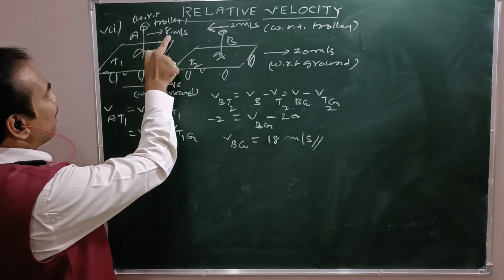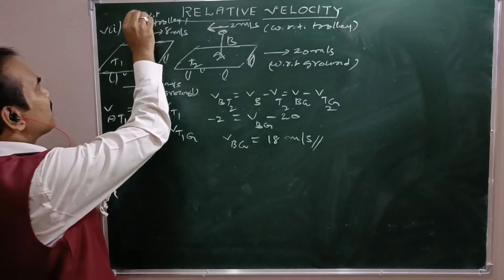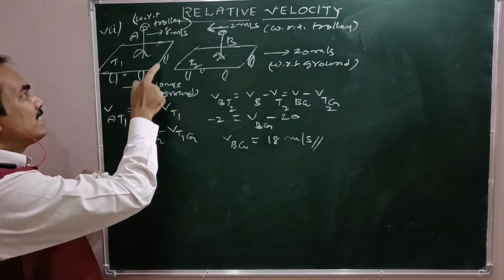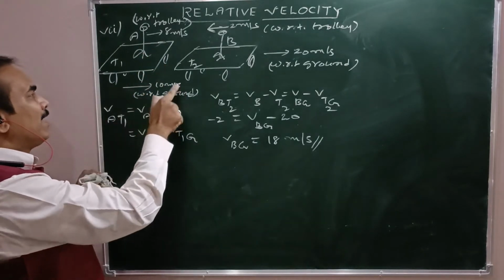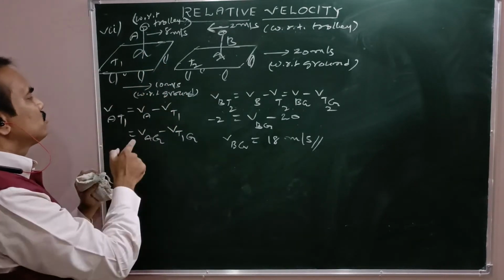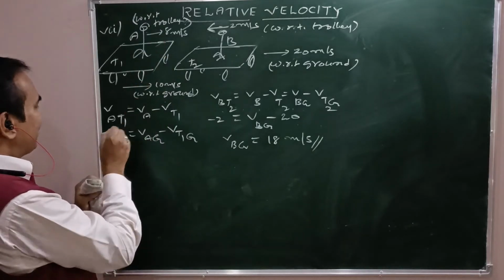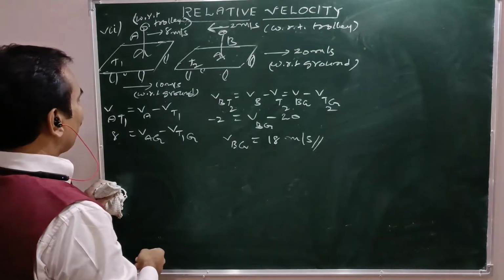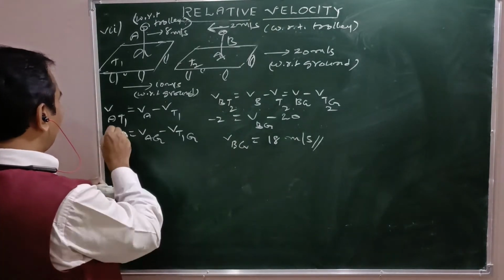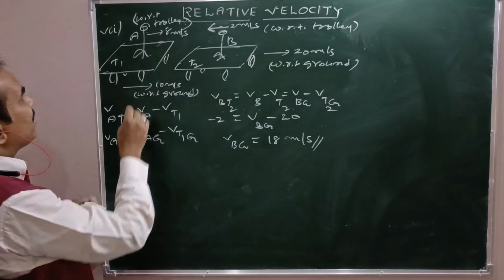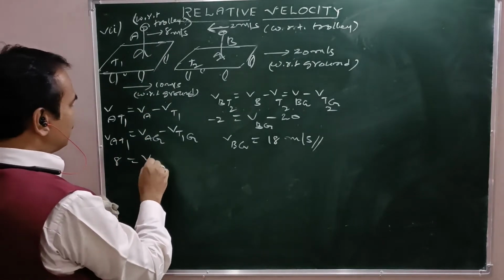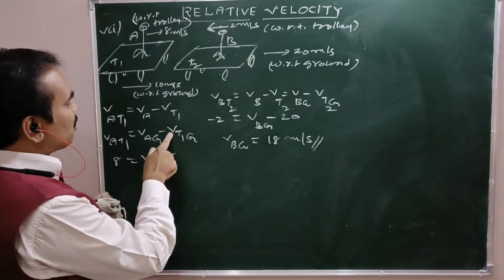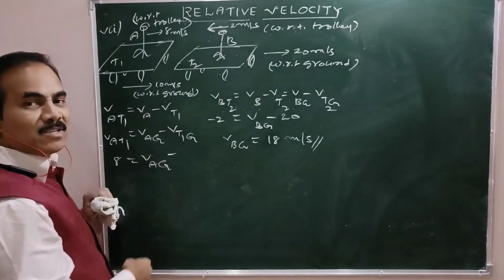Velocity of A with respect to trolley, 8 meter per second, in the same direction as the direction of motion of the trolley. So 8 is positive, plus 8 equals Vag minus Vt1g. So Vat1 is 8, that is Vag unknown minus Vt1g. What is the velocity of trolley 1 with respect to ground? That is 10 meter per second.